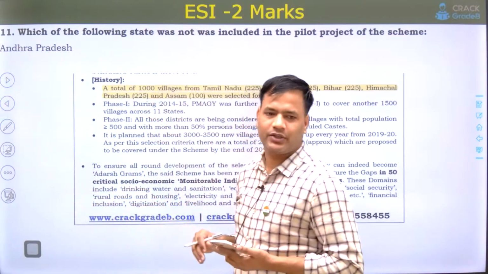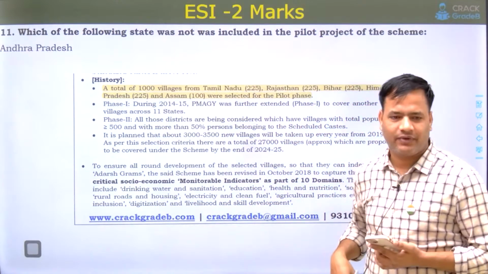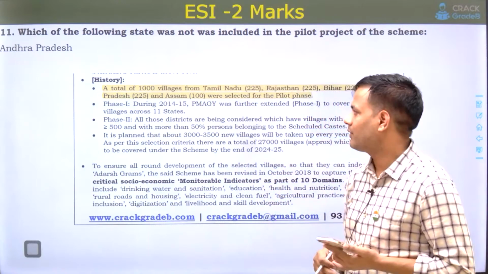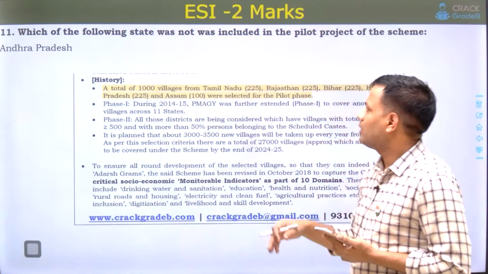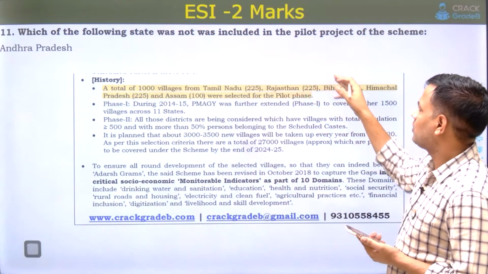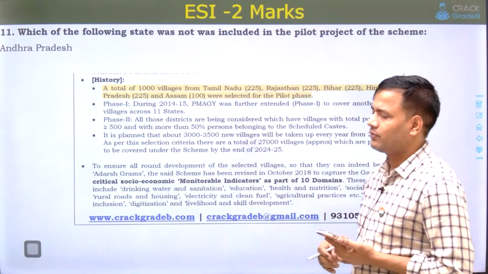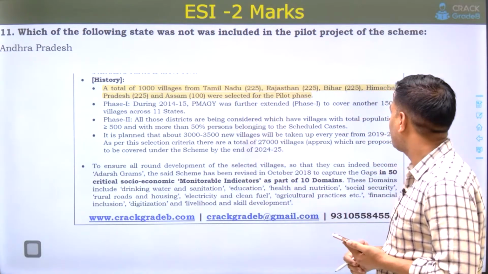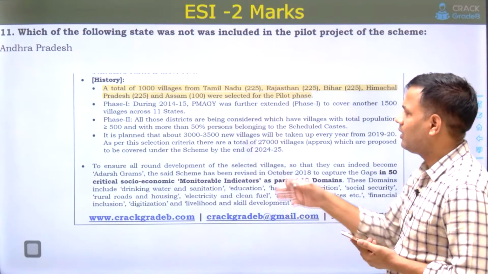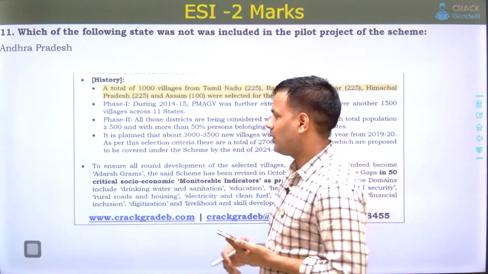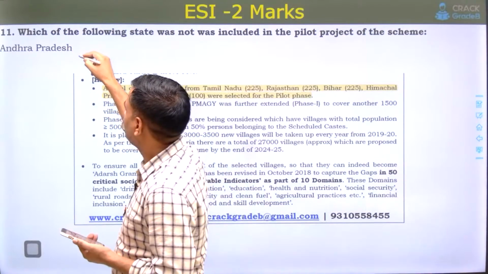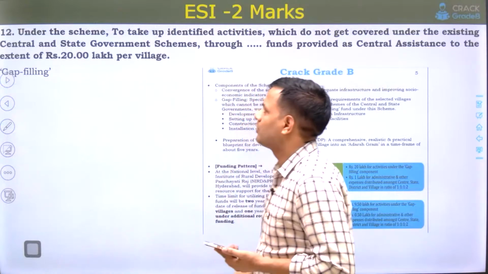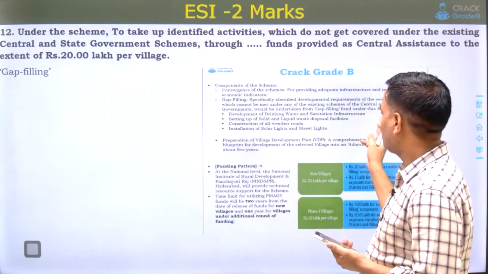But it was a difficult question because such facts are very difficult to remember, as there are a number of schemes you have to study. So it was not an easy question. The next question was which of the following states was not included in the pilot project of the scheme? Tamil Nadu was there in the options, Rajasthan was there, Bihar was there, and Assam was there. And one option was Andhra Pradesh. So Andhra Pradesh is not included in the list.